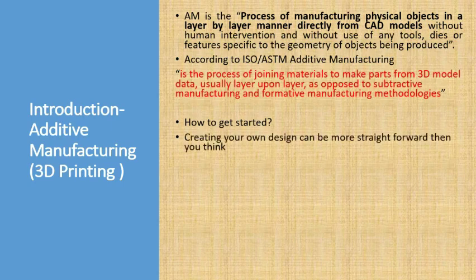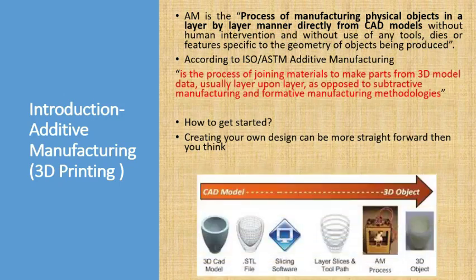So how to get started? As I said before, if you want to make the component, first you require the idea. From the idea, you go to the conceptual drawings. From the conceptual drawings, you will get the final design. If you design that component, then automatically you can go for 3D printing. As you can see the sequence of operations in 3D printing, where it will start and where it will end. As I said before, it is layer by layer manufacturing. So the first thing is, you have to make the 3D model.